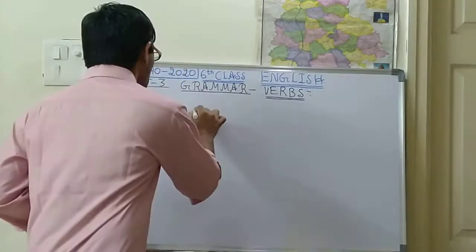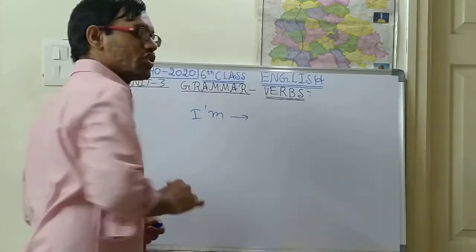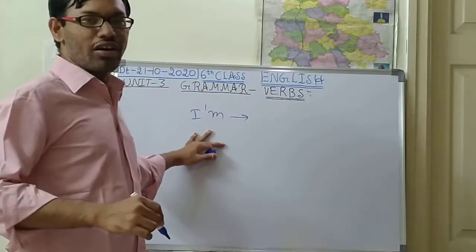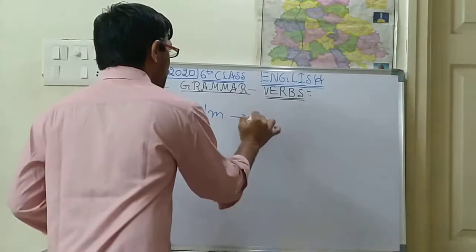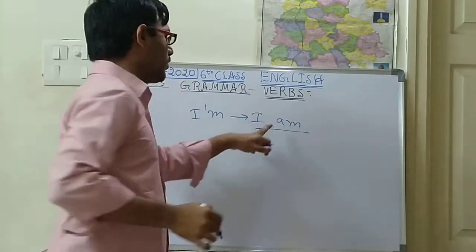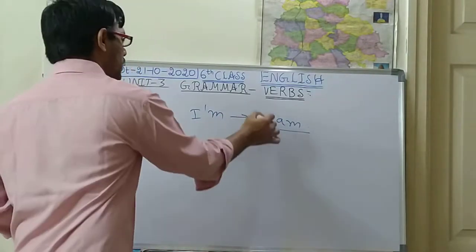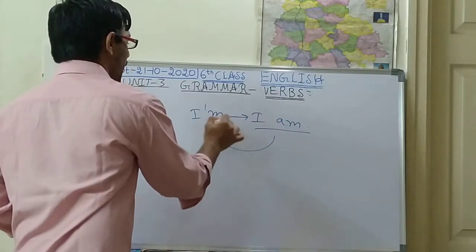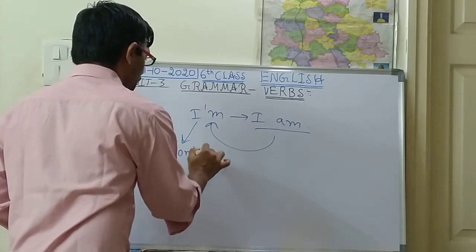Contraction form means, suppose a word is there, I am. This is a short form or contraction form. So how is this short form formed? This can be written as I am, and this is the full form. For this, the short form is I'm. So this is a contracted form, like that we have seen.